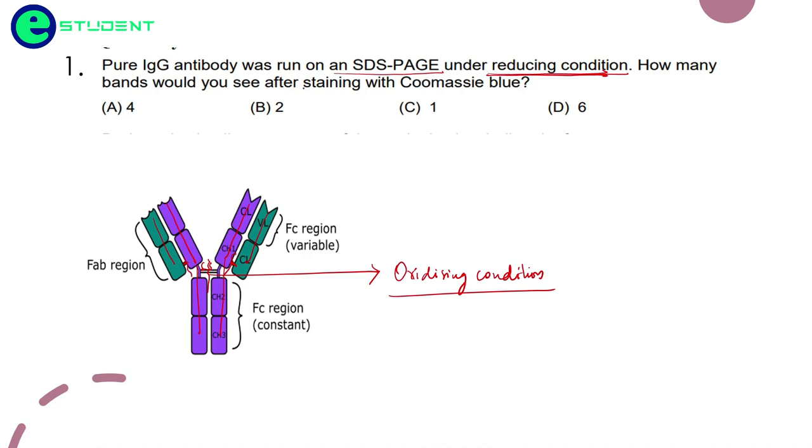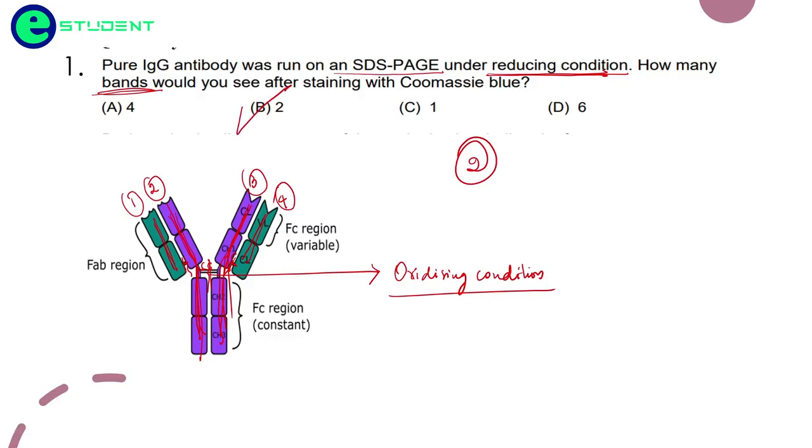How many bands would you see after staining with Coomassie blue? So friends, these bonds will be broken. Now we will see there is a production of 4 fragments: 1, 2, 3 and 4. But here they are asking how many bands would you see after staining. So here we will observe only 2 bands, friends. Why? Because the heavy chains are going to give one band and the light chains are going to give another band. So we are going to observe 2 bands in the SDS-PAGE.